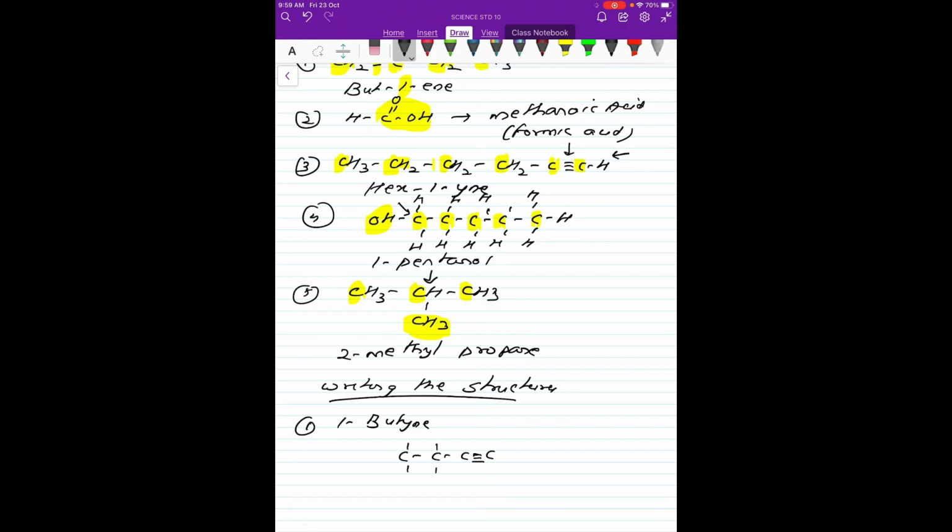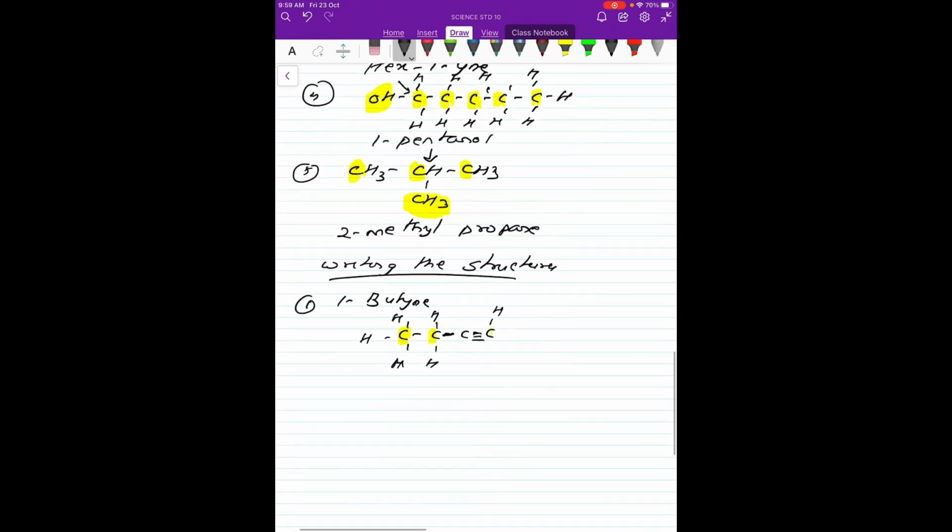Now we have to see that the valency of 4 is satisfied in each of the cases. Now this carbon atom is 4, this is 4. What about this? This is 1, 2, 3. Of this carbon atom it is 1, this side 1, 2, 3, 4. So here it will have 1 H here. So 1, 2, 3 and 1, 4. So this makes it 1-butyne.